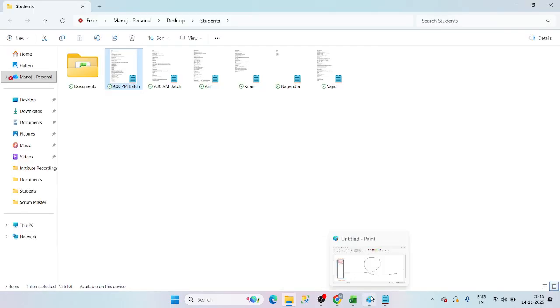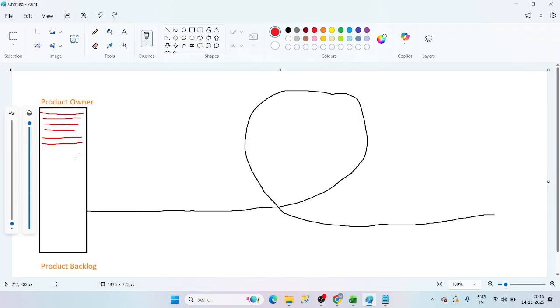Now that's what I'm teaching here. Now product owner is responsible for the product backlog. No one else is responsible for the product backlog. Only product owner is responsible for the product backlog. Whatever the product owner writes, that is his wish. The client will say something, right? The client won't come daily, right? Instead of the client, the product owner will come to us and explain, and give requirements to complete the project.